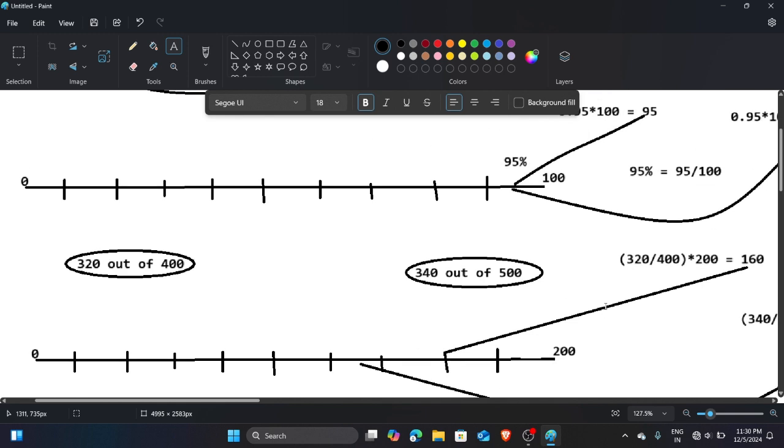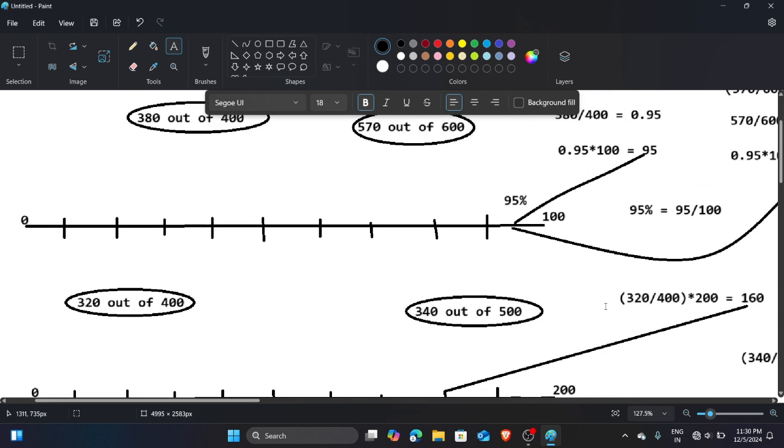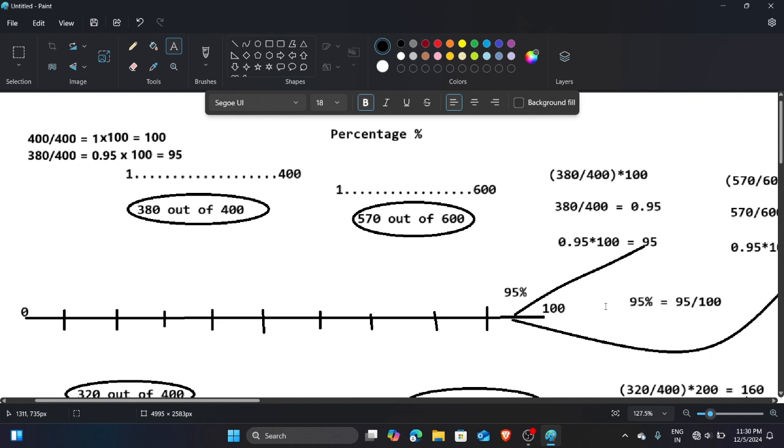Okay, so from these examples and my explanation, you can understand something about percentage. Now in the next video we combine proportion and ratio with percentage, and we try to understand these concepts in relation to each other.